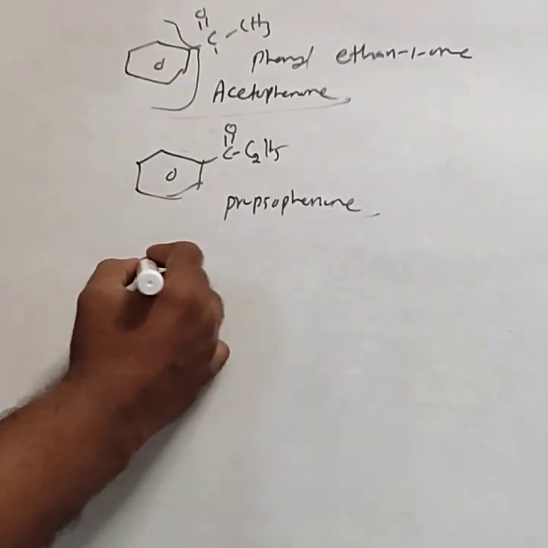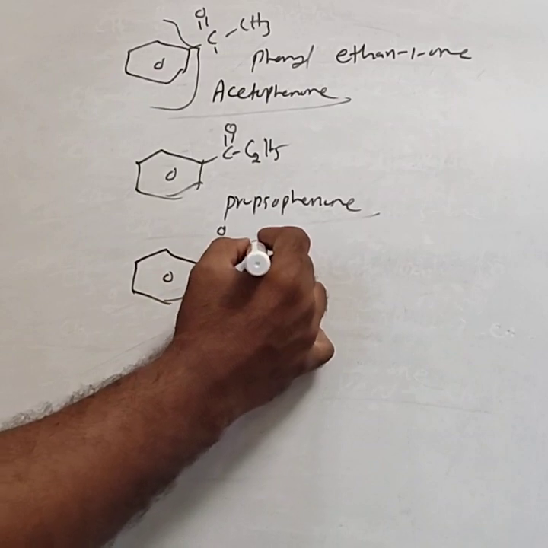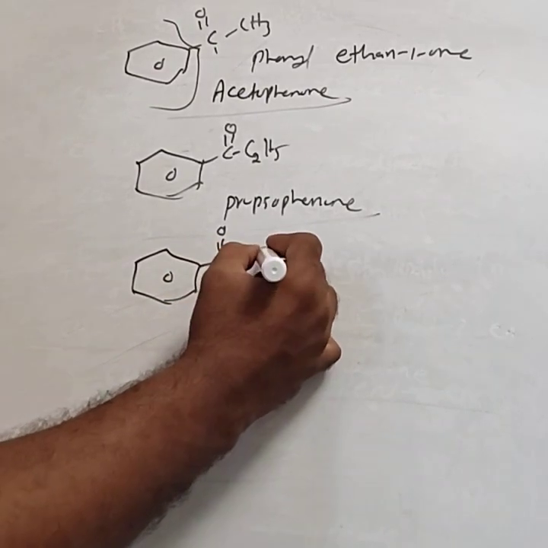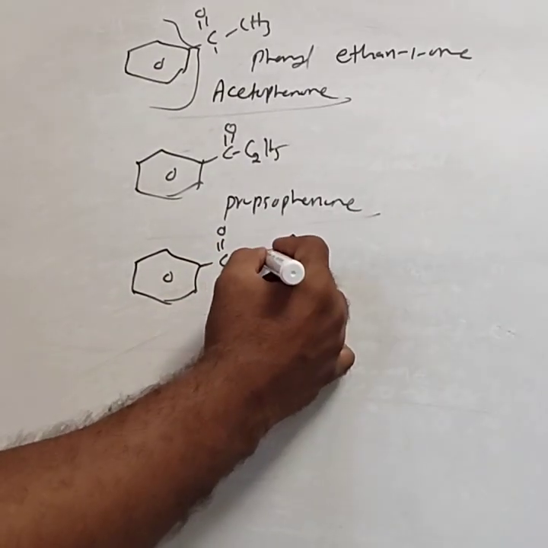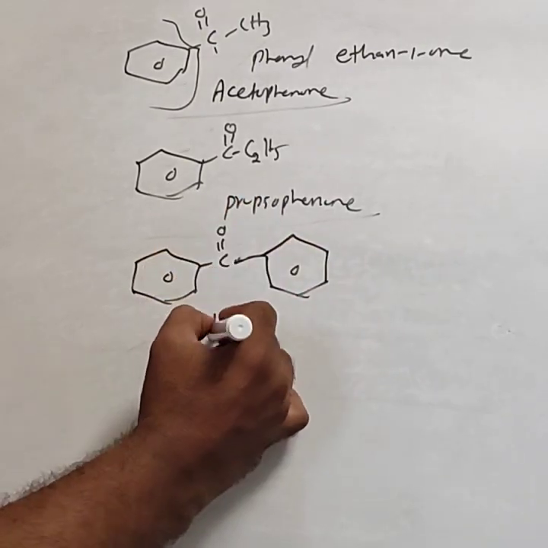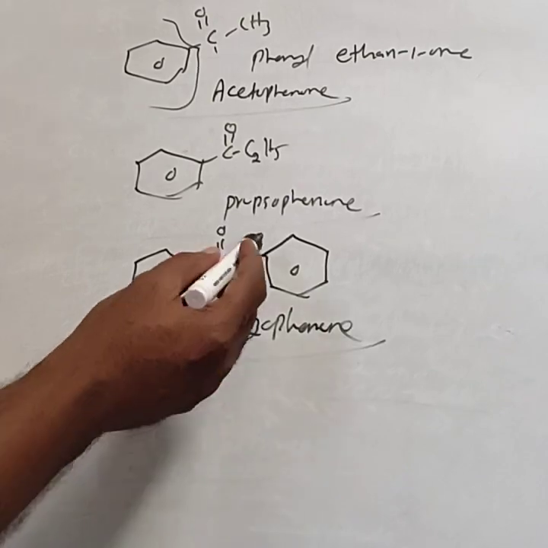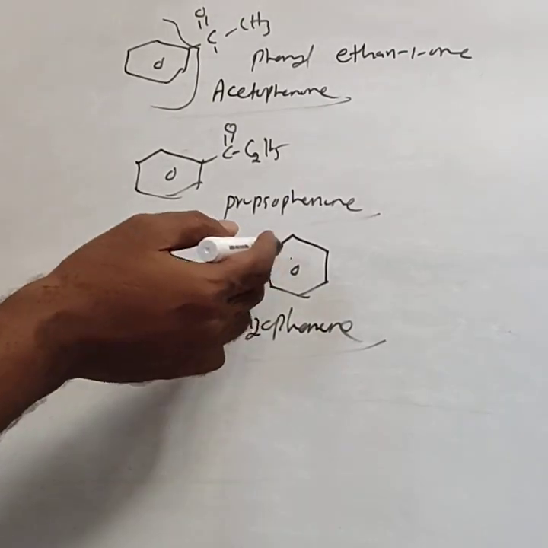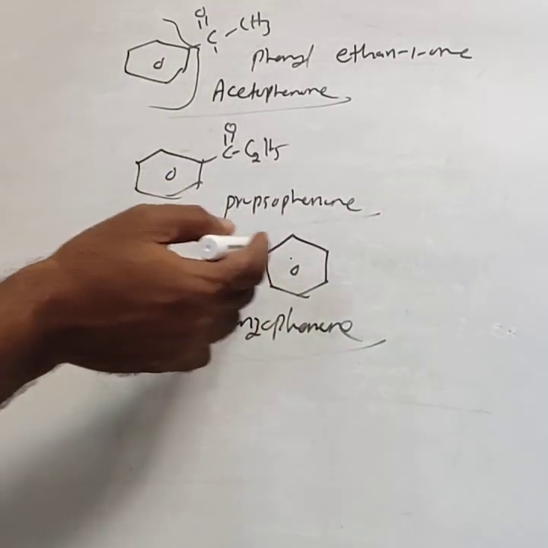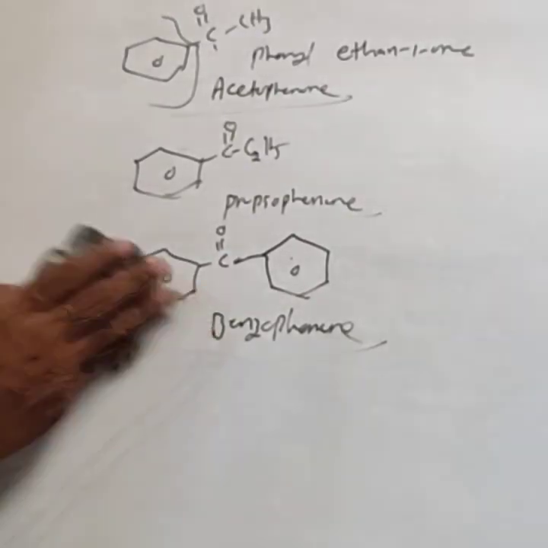Then you consider one more, CO. This is called benzophenone. The IUPAC name becomes diphenylmethanone.